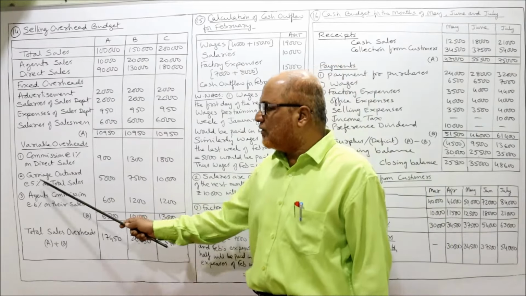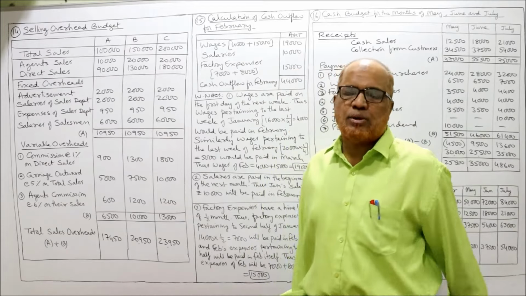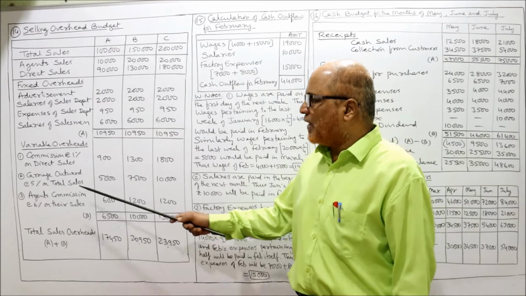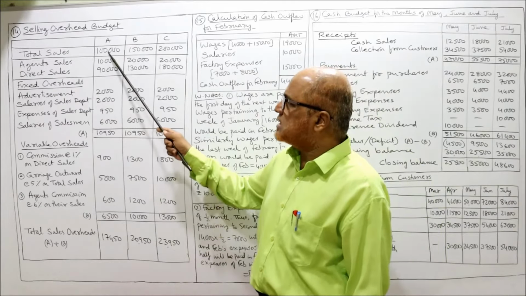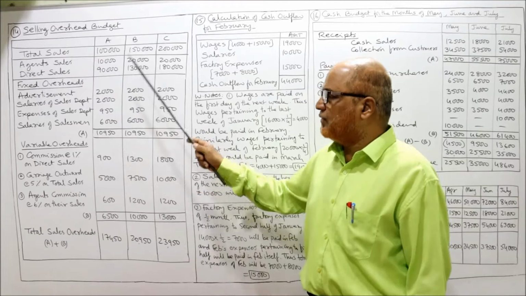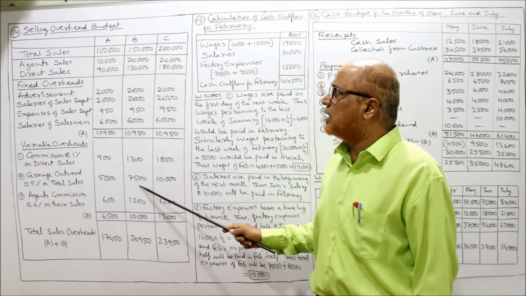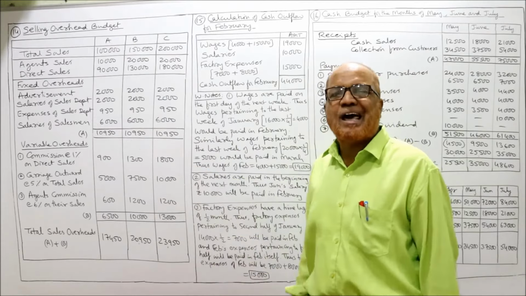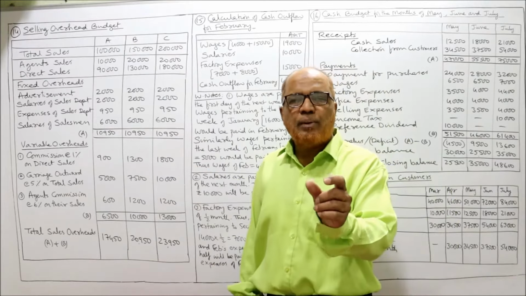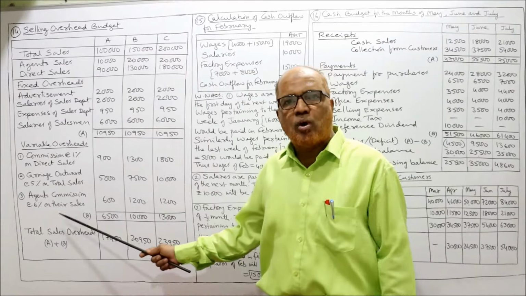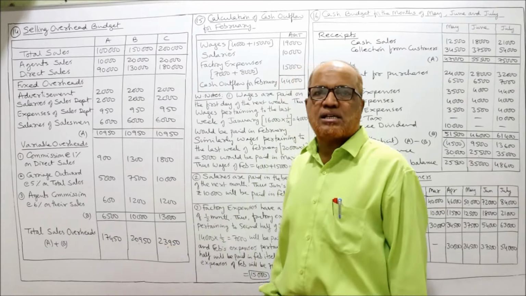Then carriage outward 5% on total sales, because carriage outward will be incurred on all sales. So 5% on total sales. Total sales are 1 lakh. So 1 lakh, 5%, 5,000. 1 lakh 50,000, 5%, 7,500. Then 2 lakh into 5%, 10,000. Carriage outward is a variable overhead because it changes with sales. More sales, more expenditure. Less sales, less expenditure.